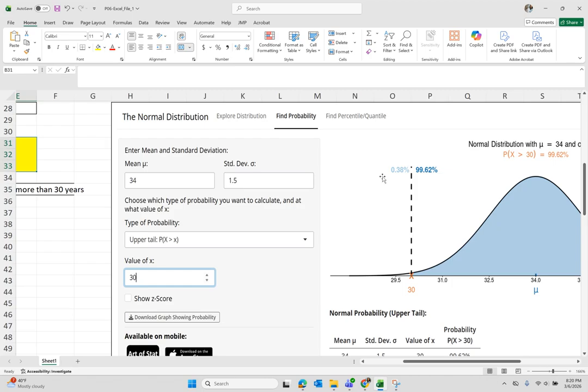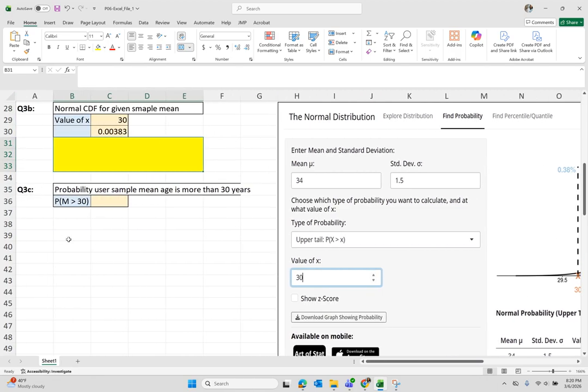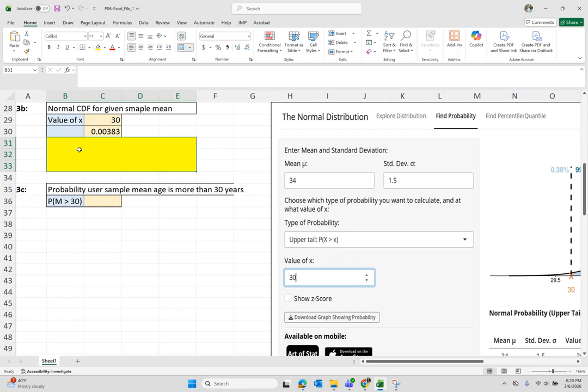If you pay attention here, we found the 0.38% that is to the left of 30, and that is what a calculator CDF or the Excel CDF function will give us. So your answer here should be along the lines that the normal distribution CDF in Excel provides the probability of the mean being less than 30, the lower tail.